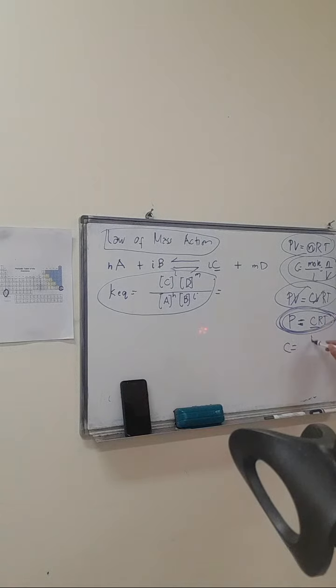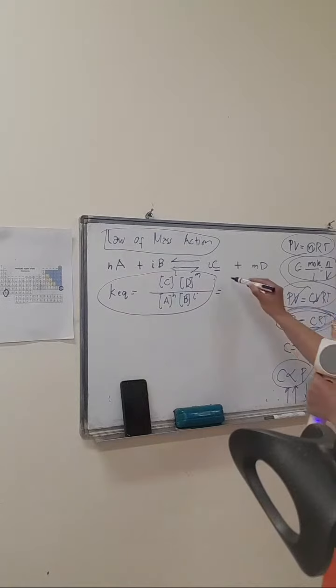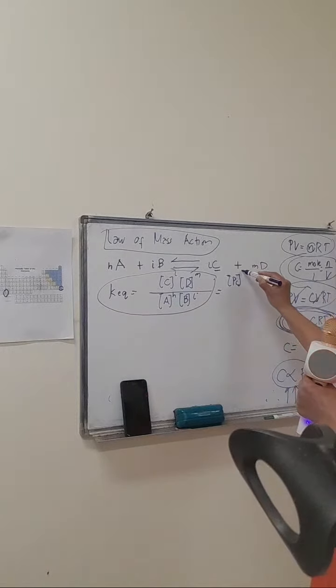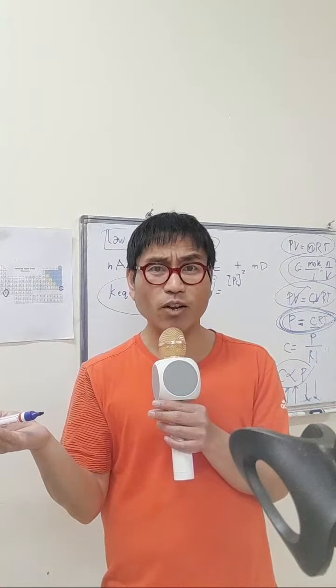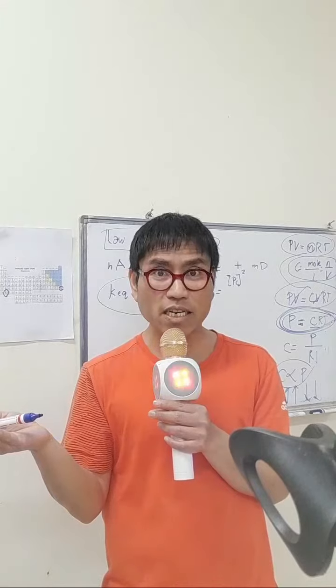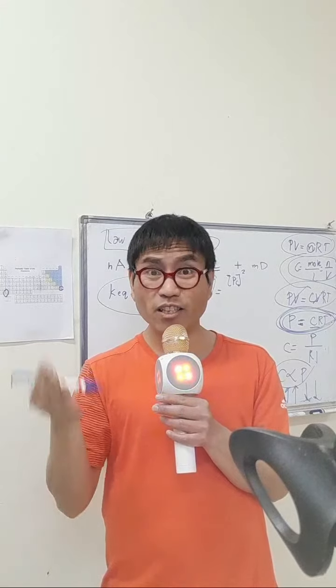So, compute for the concentration. Concentration is equal to pressure over RT. Concentration is directly proportional to the pressure. Therefore, we can conclude if the concentration increases, the pressure also increases. If the concentration decreases, the pressure also decreases. So we can also say this is the partial pressure of C raised to the power 2, because it means the same thing at chemical equilibrium, their physical property.